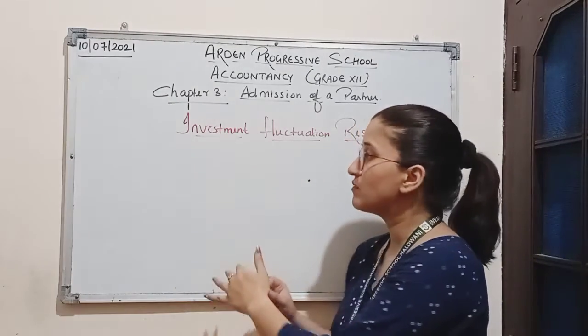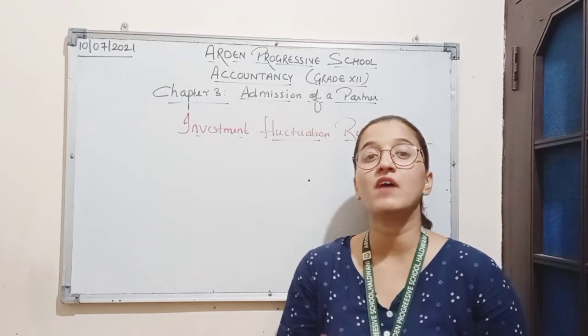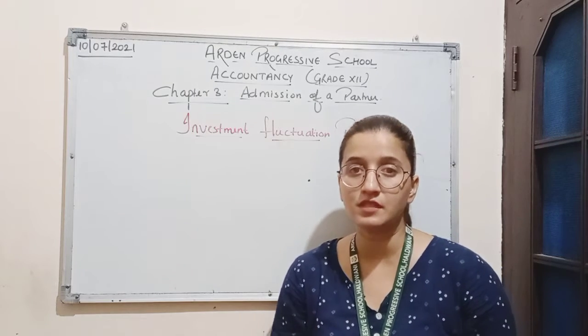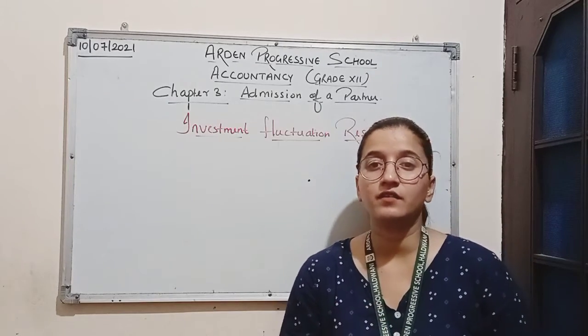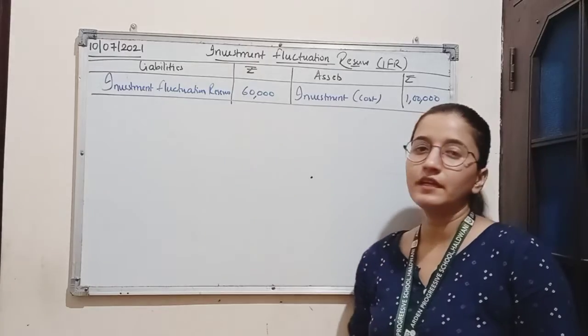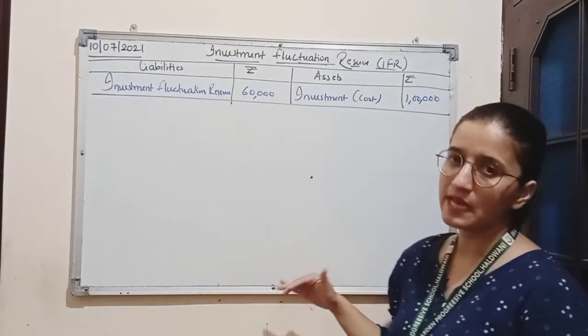In investment fluctuation reserve also we will be studying different cases, when the value of investment in the market falls down or when the value of investment in the market is higher. We will understand the cases by an example.